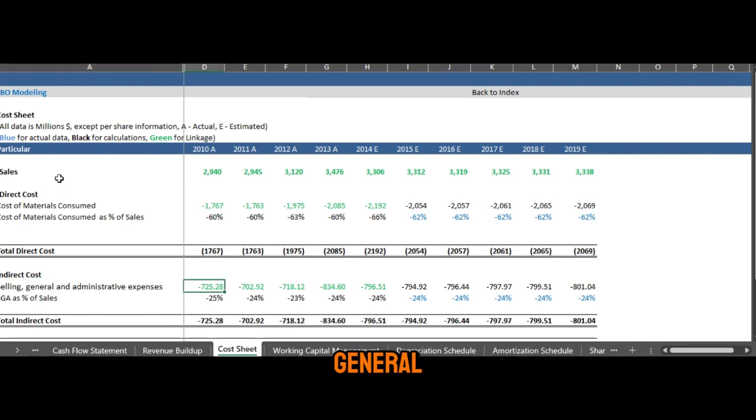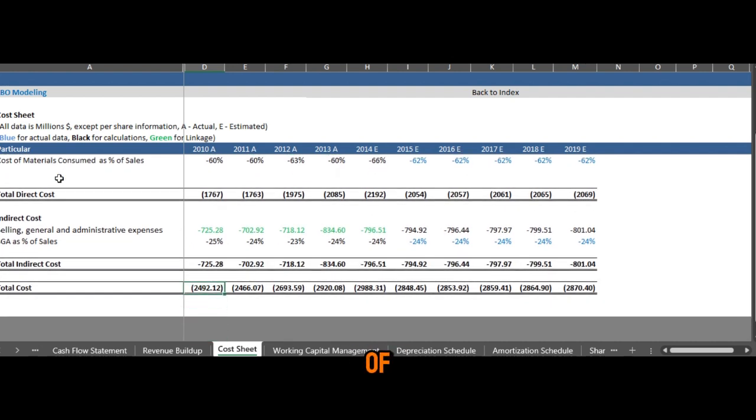These are the selling, general and administration expenses, which are below the GP, apart from the cost of material consumed. Apart from that, there are rent expenses and other office administration expenses. This is a percentage of sales, let's say the expenses divided by the sales. Then we have the total indirect costs of a particular company. Then we have the total cost of the company, the direct expenses plus the indirect expenses. So these are the total expenses of a particular company. In this cost sheet, we'll define this.